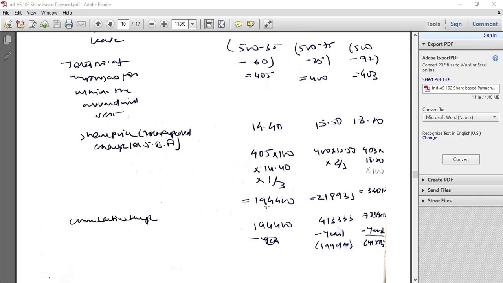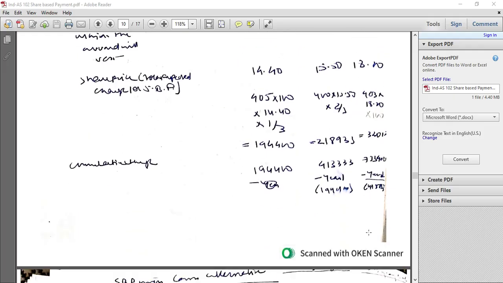194,400 would be the cumulative charge, 218,933 would be the cumulative charge, and 733,400 would be the cumulative charge. Charge for the year would be 413 minus 194,400, 733,400 minus 2,413,300 would be the charge for the year.